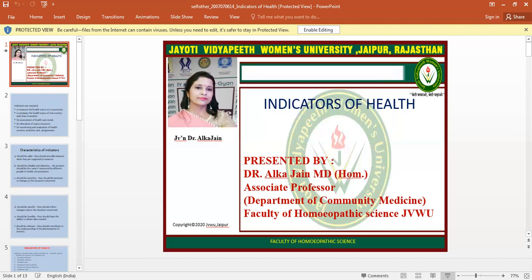Next is Sullivan's index. It is calculated by subtracting from the life expectancy the probable duration of bed disability and inability to perform major activities. And it is one of the most advanced indicators.